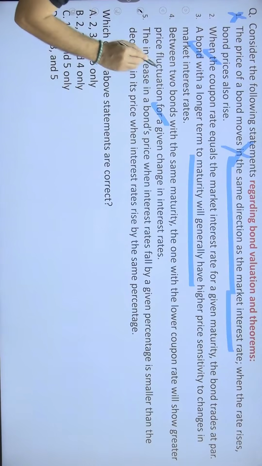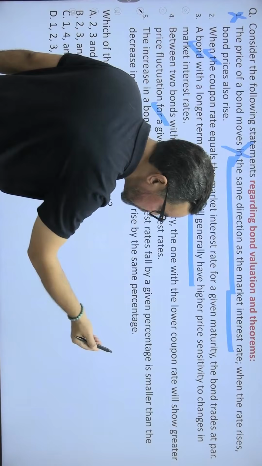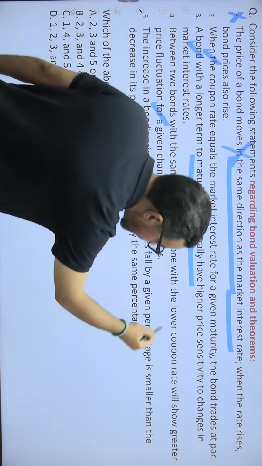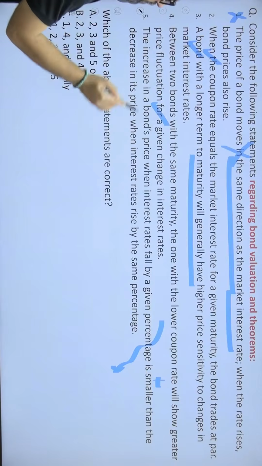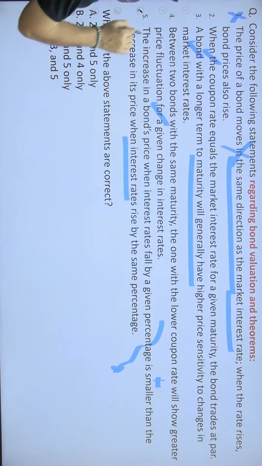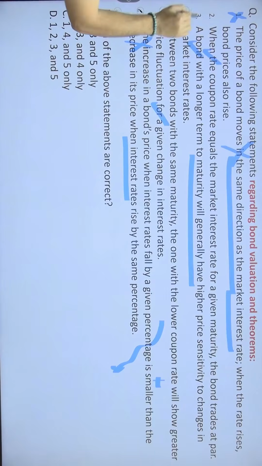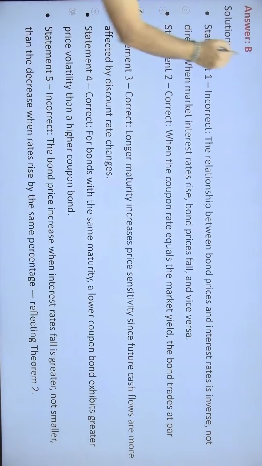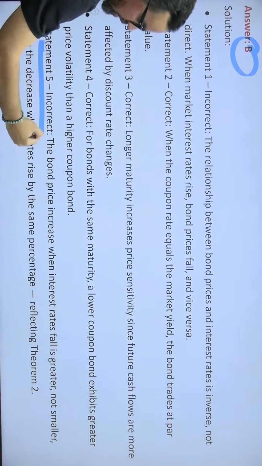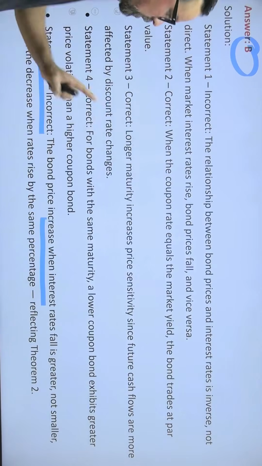The increase in the bond prices when interest rate falls by a given percentage is smaller. No, it will be higher, not smaller. Then the decrease in prices when the interest rate rises. No. So as per the theorem, this should be wrong. So statements 2, 3, 4 mean option B will be the right answer for this particular question. Here, the bond prices increase when interest rate falls is greater, not smaller.